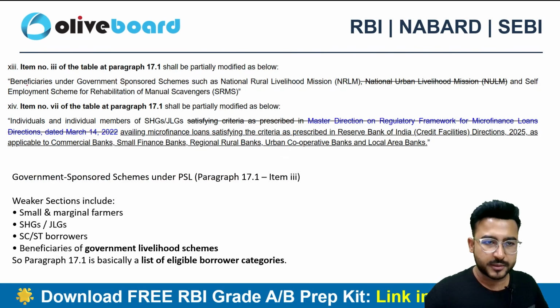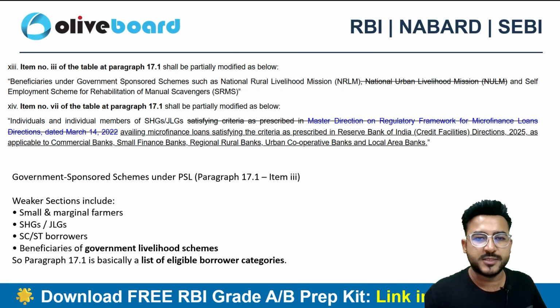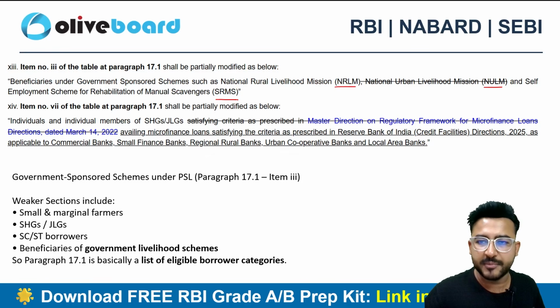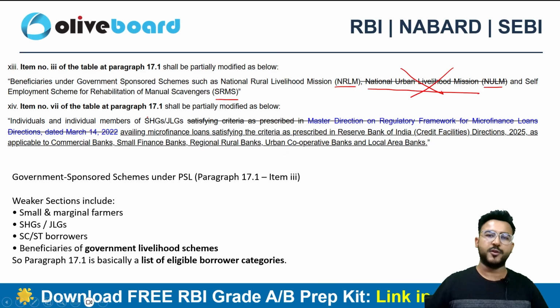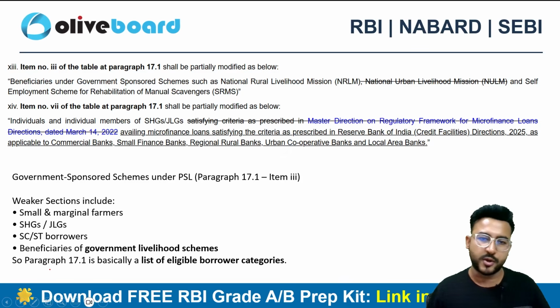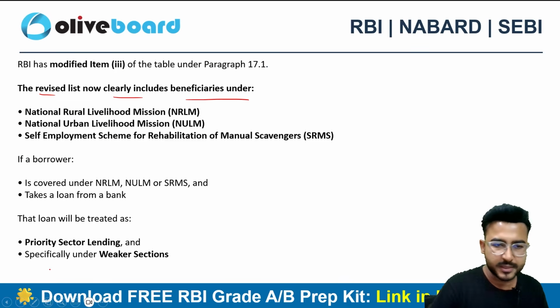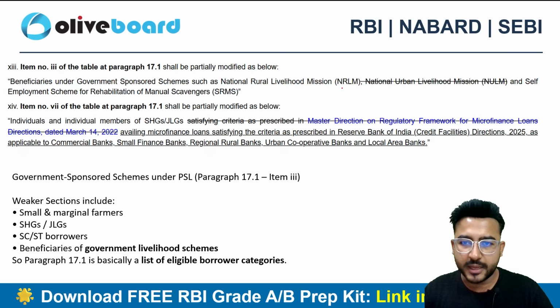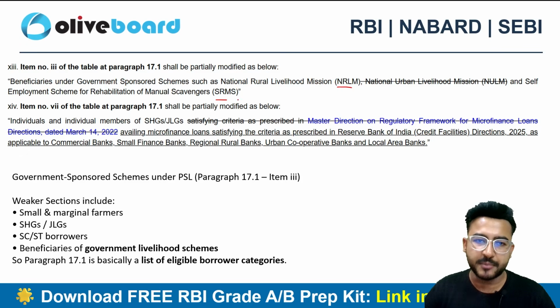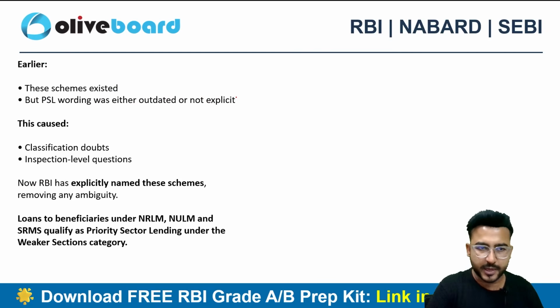So guys, have a look here. The beneficiaries under the government sponsored scheme. So there are certain government sponsored schemes like NRLM, like NULM, like SRMS. Now NULM, which is National Urban Livelihood Mission, is no more eligible for the PSL criteria. So this is now deleted from the list. So as of now, we do have only NRLM and the SRMS. Okay, that's the quick update.